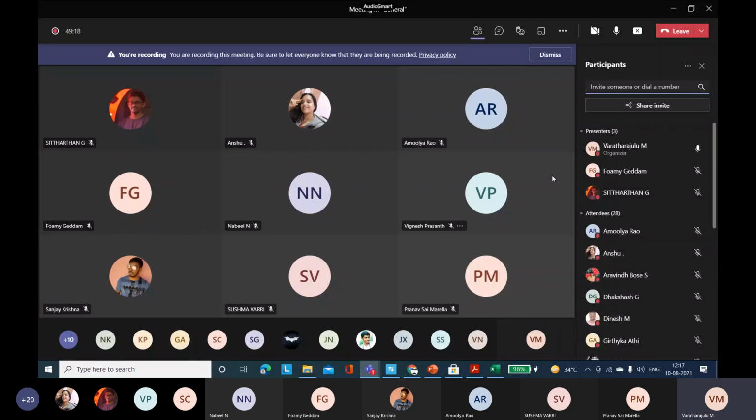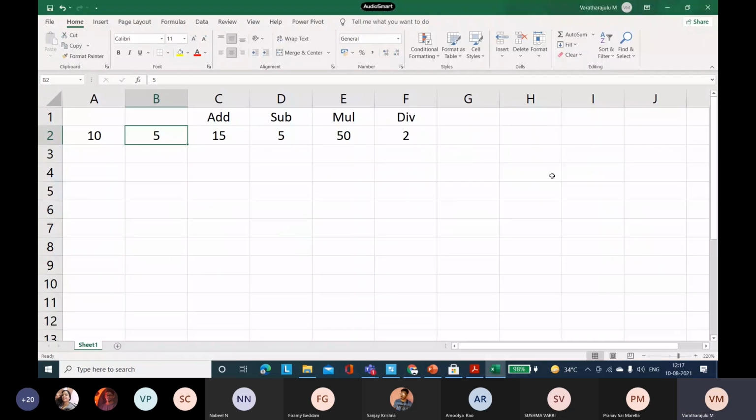Any other clarifications in Excel? Shall we do anything with Excel?